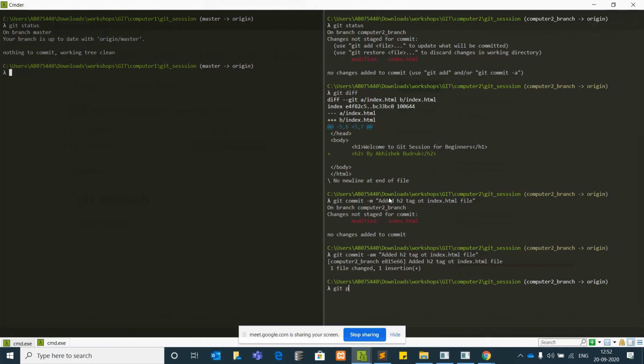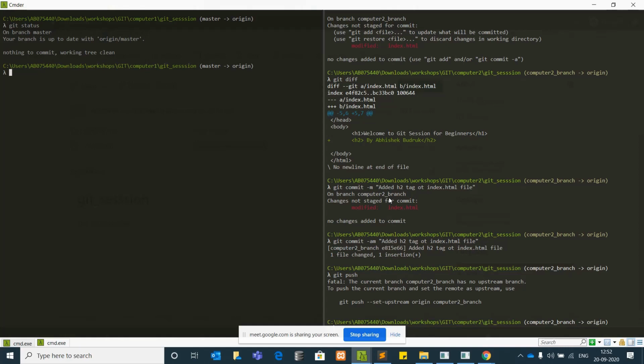If you say git push, you can read one message here. Now you are in the computer 2 branch, and you are trying to push it.